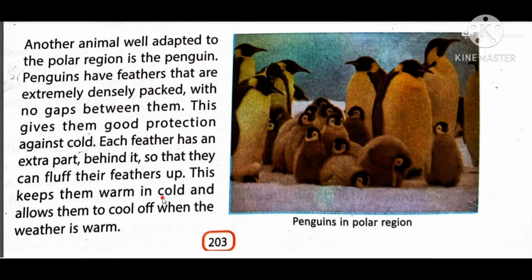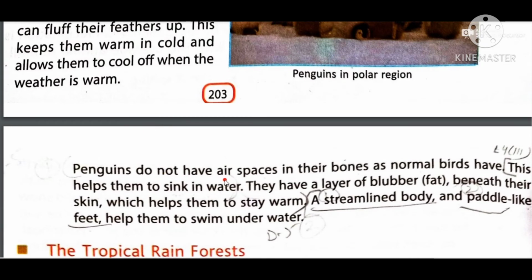So these kinds of adaptation, like having white thick fur on the polar bear and this kind of feather on the penguin, help them to better survive in that polar area. So this is known as a kind of structural adaptation. Penguins do not have air spaces in their bones, and this is the very reason why they cannot fly. They do not have hollow bones, because hollow bones are light and help birds to fly.